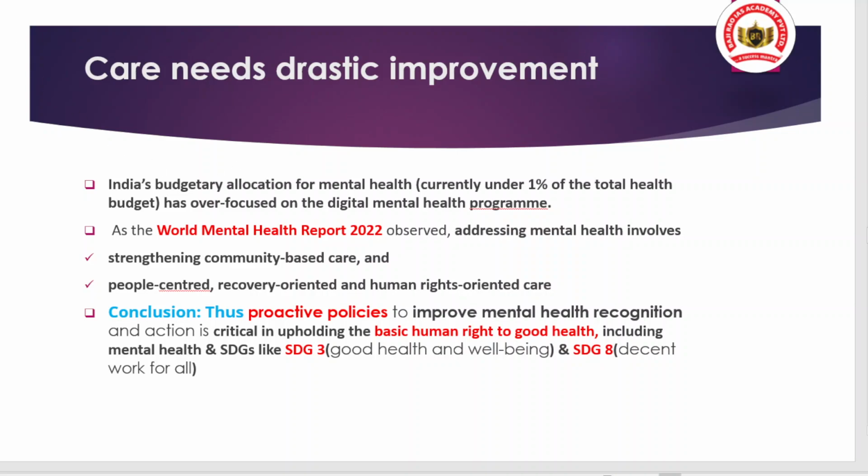And when we talk about India's budgetary allocation for mental health, there is very little allocation. You can see we have about 1% of the total health budget allocated for mental health. And also this 1% of the budgetary allocation has an over focus on digital mental health programs, like tele consultations. Okay, like digital consultations. But for dealing with mental health issues, there is a need to have community based care.